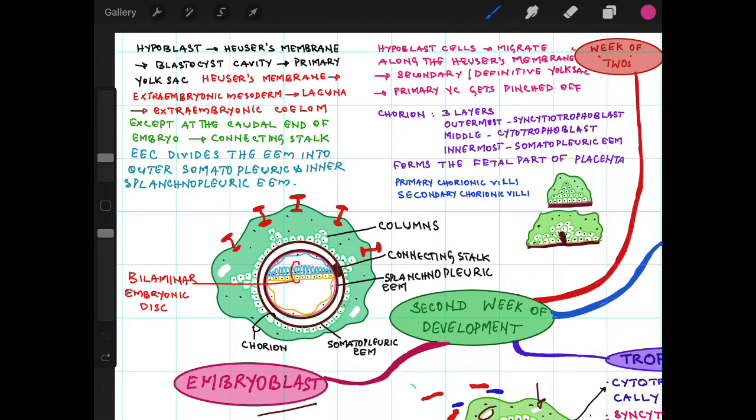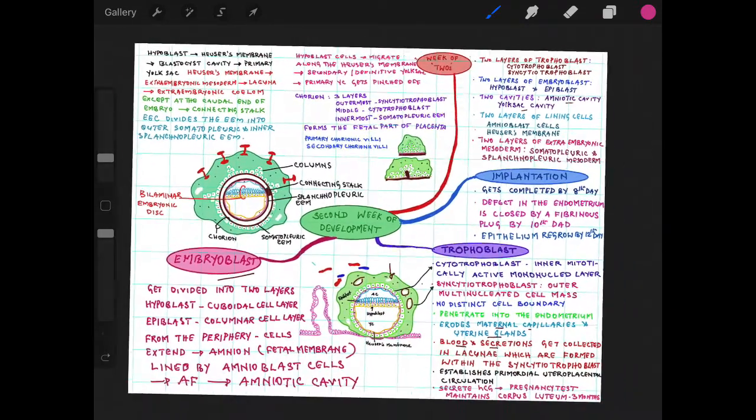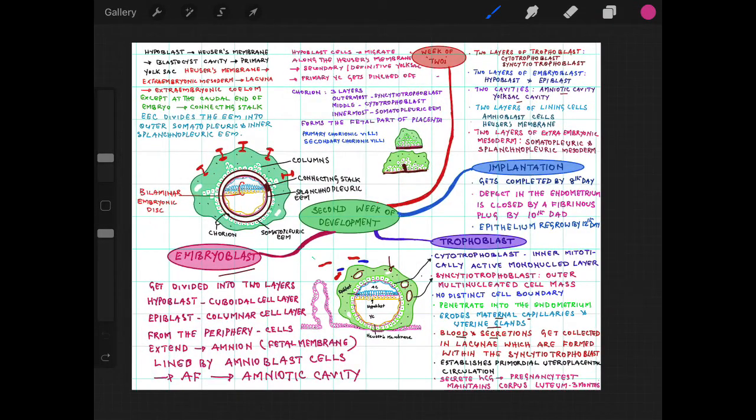So these are the changes occurring in the second week of development. It is called the week of twos because of all these changes. Then implantation gets completed. The trophoblast changes we have already discussed. The embryoblast changes we have already discussed, and the chorion will be formed in the second week of development.